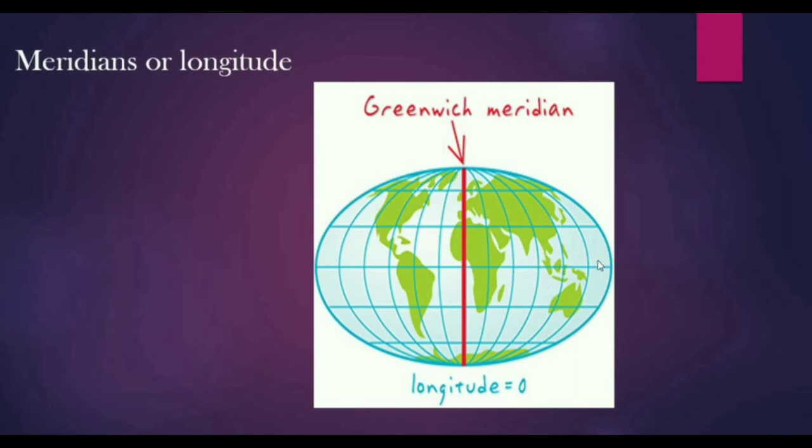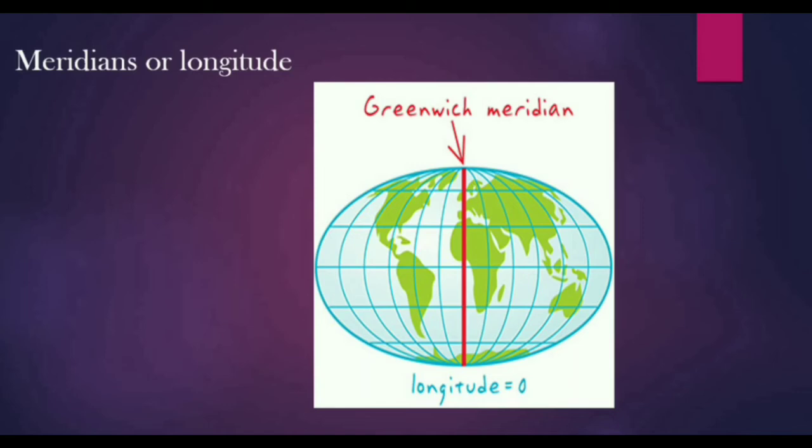We can see 180 meridians are there, and in the west also there are 180 meridians. It is not visible, children, because it is not possible to show all the meridians here. It will take big space. So this prime meridian and its 180 meridian, which is at 180 degree longitude.